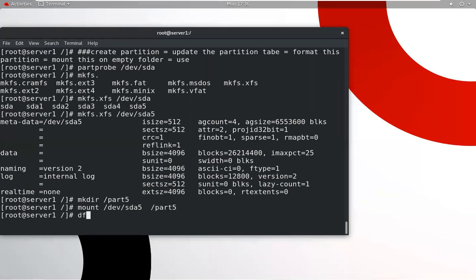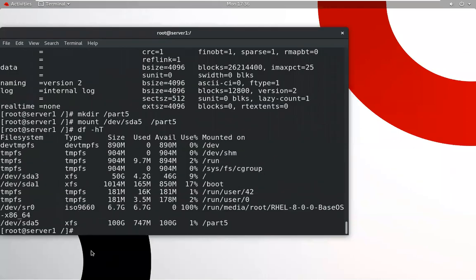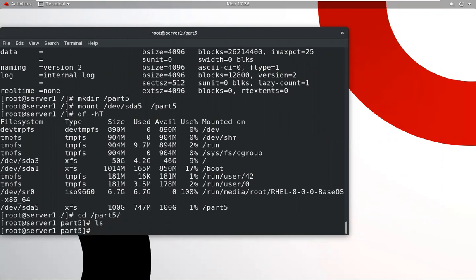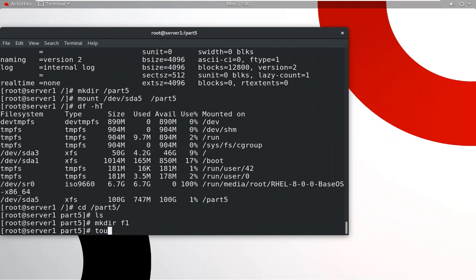So now you can check with df -h. So this partition will be created. You can check, this is your file system. This is your 100 GB, 747 M used, 1% partition. And you can store the data in /part5. So you can store: mkdir file1, touch file11.